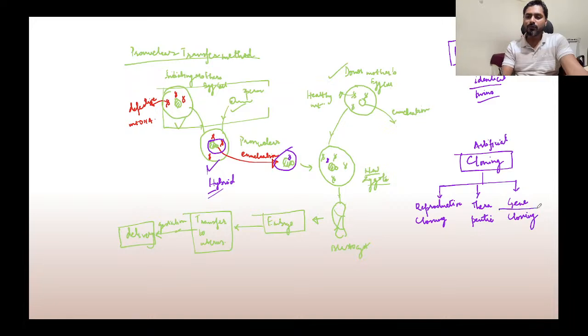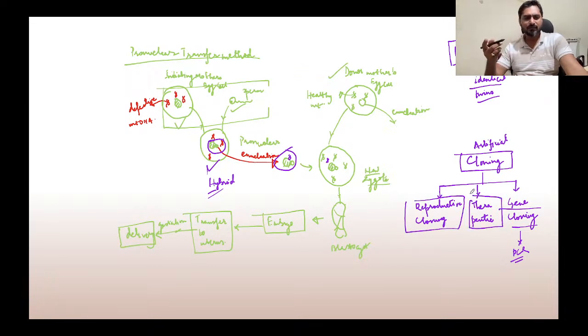See, all of you must have gone through the RT-PCR test to test for COVID. When you go for a PCR test, what we are trying to do is make multiple copies of the DNA. When we make multiple copies of the same DNA, that is also cloning only. So that is called gene cloning. So what is reproductive cloning and what is therapeutic cloning? We'll discuss this in detail maybe next time when we schedule it.